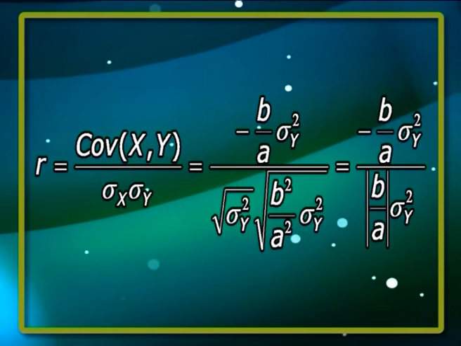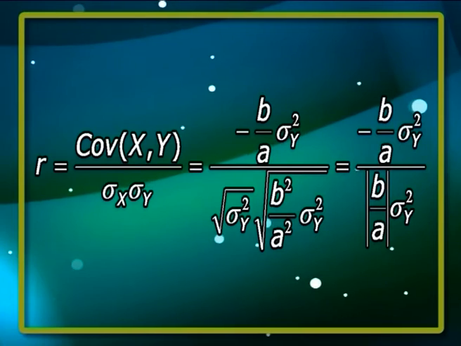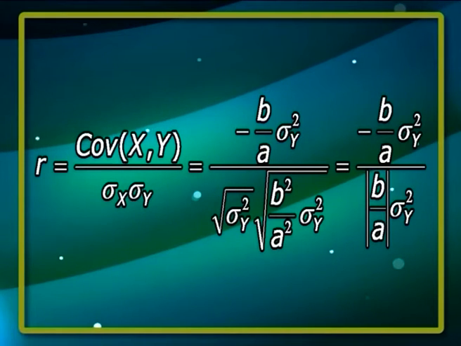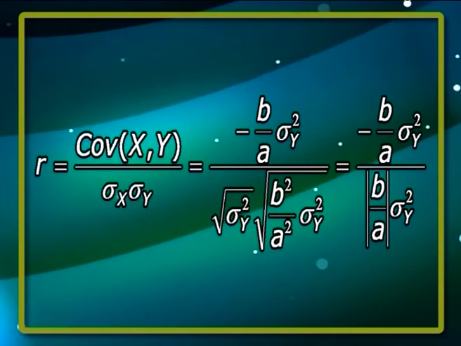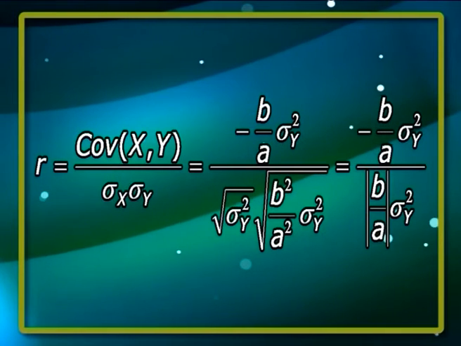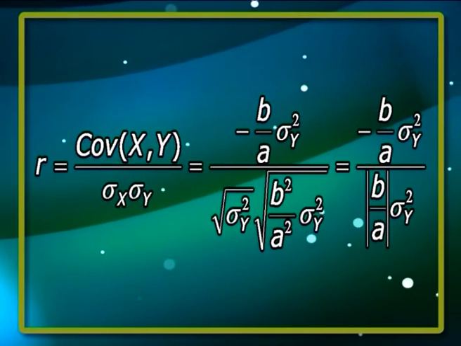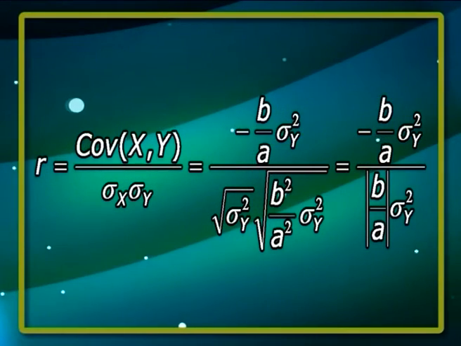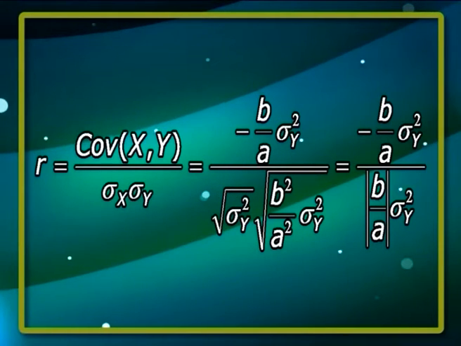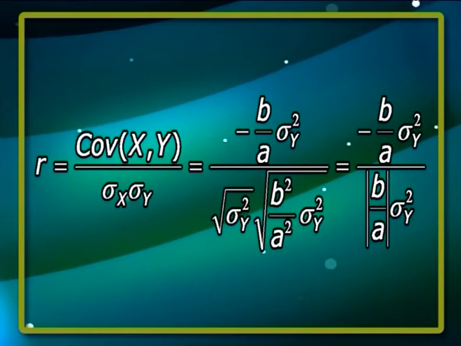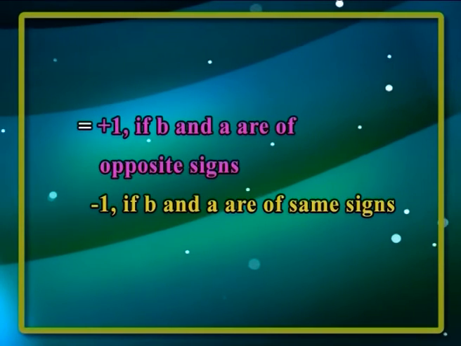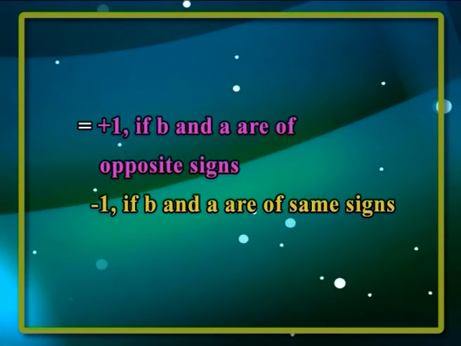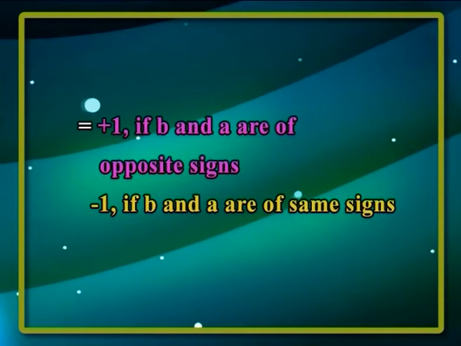Therefore, r is equal to covariance of x, y divided by sigma x into sigma y, which is equal to minus b divided by a into sigma y square, divided by square root of sigma y square into square root of b square divided by a square into sigma y square, which is equal to minus b divided by a into sigma y square divided by modulus of b divided by a into sigma y square, which is equal to plus 1 if b and a are of opposite signs and minus 1 if b and a are of the same signs.